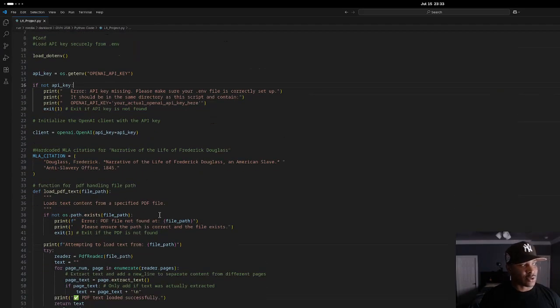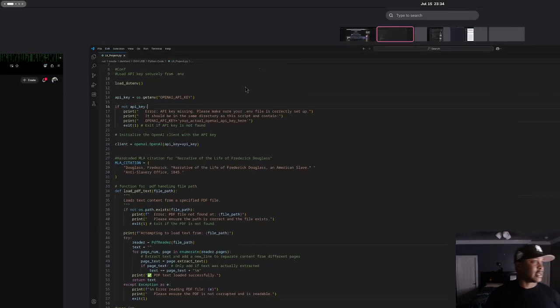And also I have a function for the file path. So I downloaded the book, found it for free online, the whole book, and saved it on my machine locally. So that's what this is pulling all the information from. It's going to check to make sure that the quote that you put in is the quote that's from the book, so it's going to verify it as well. So we're going to go ahead and demo this.